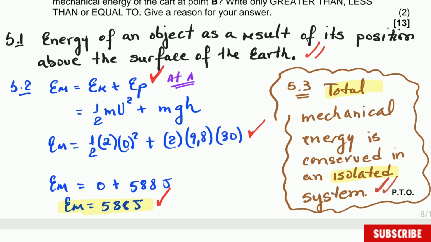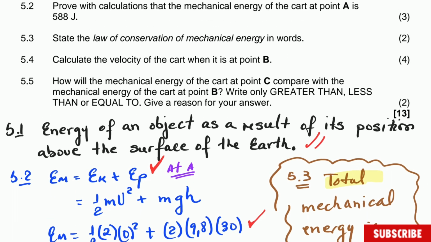So this is another 2 marks here. Let's go to question 5.4. Calculate the velocity of the car when it is at point B. Now for this one we have to use the law. And we are going to come here.